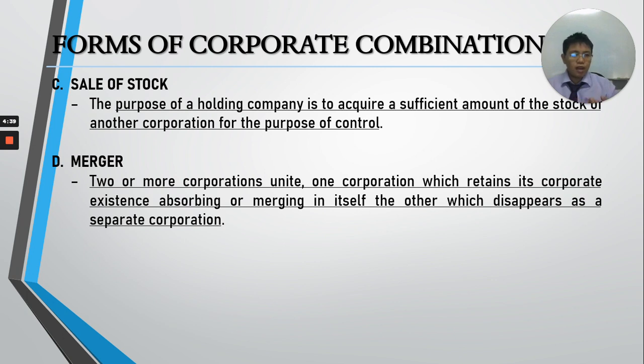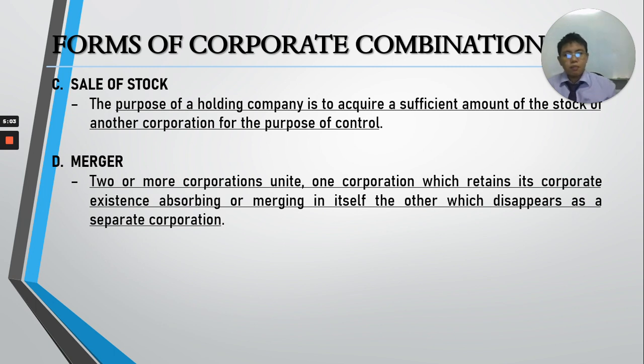B will survive and will continue its corporate existence. So obviously, the stockholders of A corporation will become the stockholders of B corporation. Here class, remember, the merger will become effective upon the issuance by the SEC of a certificate of merger.